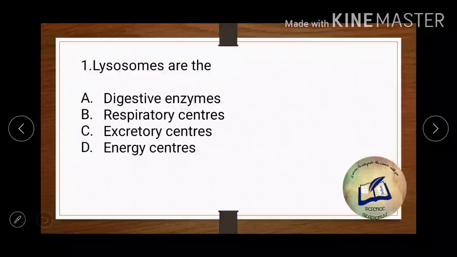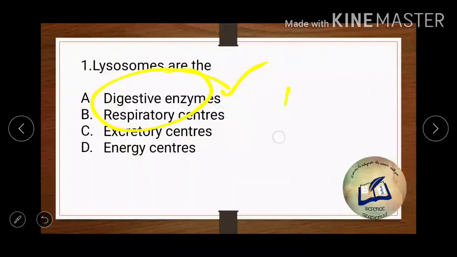In case where it digests self material, it is known as suicidal bag or it does autophagy, and in cases where it does extracellular digestion of foreign materials, there are different methods named for it. Phagocytosis, pinocytosis, you can go through the lecture for that. So for this question the correct answer is the digestive enzymes. Okay, digestive enzymes is our correct answer, option number A. Okay, let's move on to the next question.